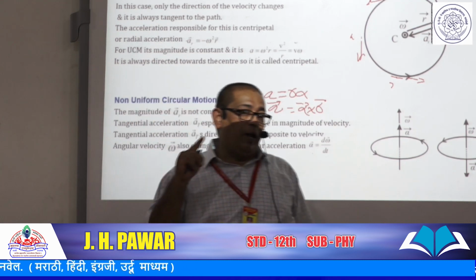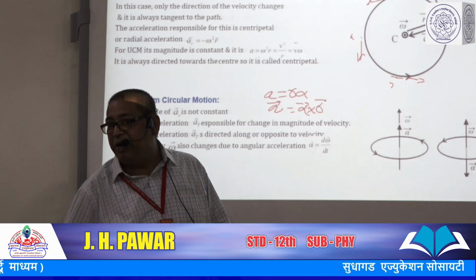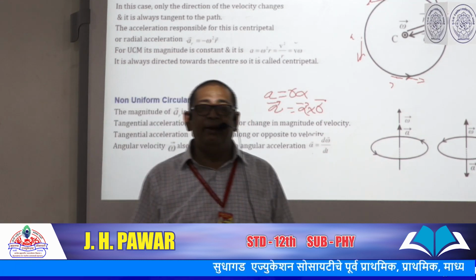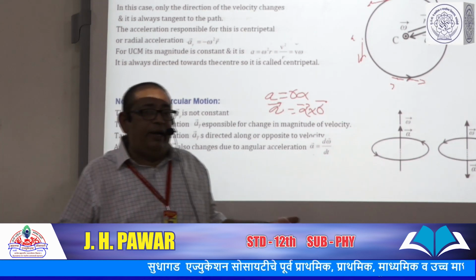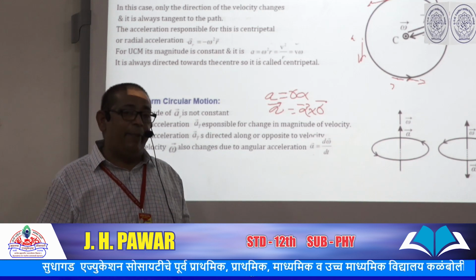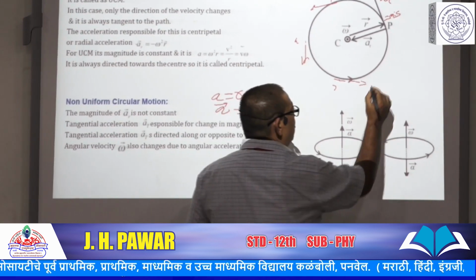Then a notable thing is that if this angular acceleration is perpendicular to the plane of the circular motion, we can take three kinematical equations for rotational motion as given in the book.